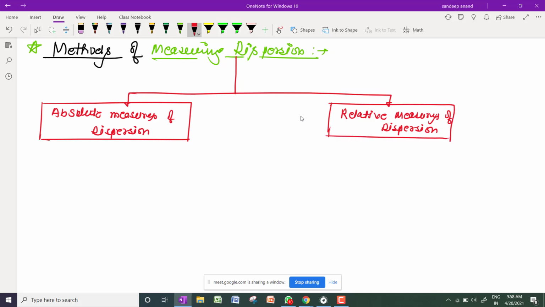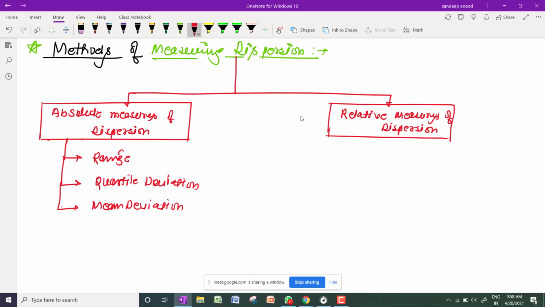In absolute measures of dispersion, there are four important things. First, the range. Second is quartile deviation. Third is mean deviation. And fourth is standard deviation.